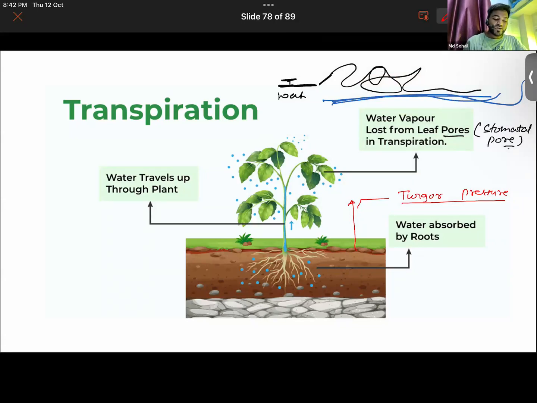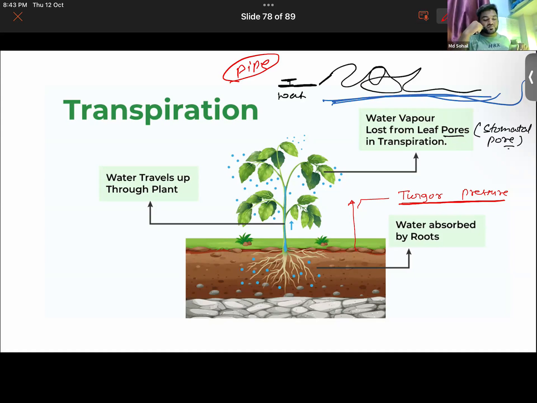Due to continuous upward movement of water in the stems and the leaves, the plant remains upright and in healthy condition. The pressure generated due to the continuous upward movement of water molecules can be understood in the same manner as in the case of the water pipe. Getting it now? So that pressure has been called turgor pressure.